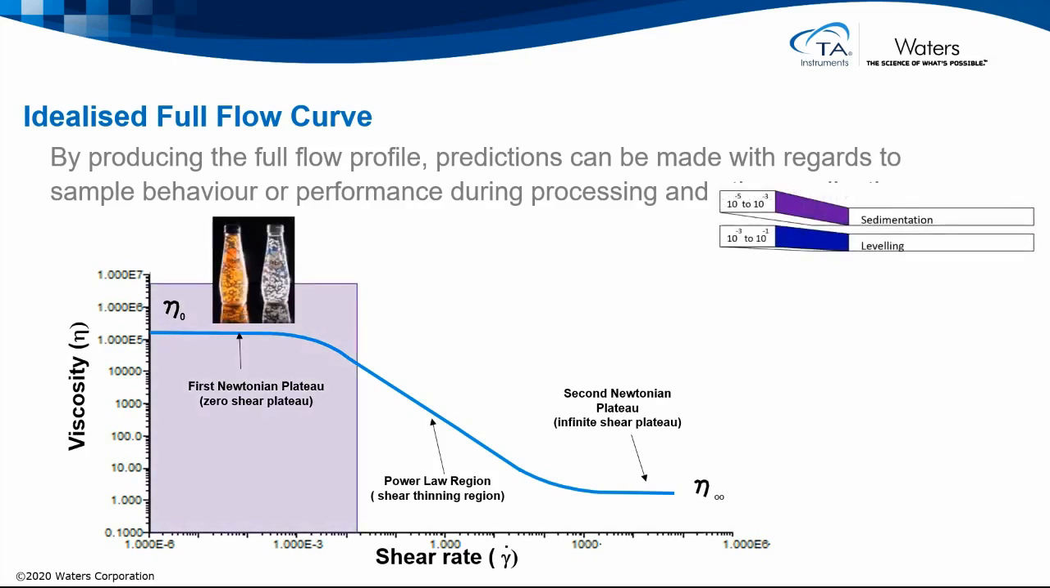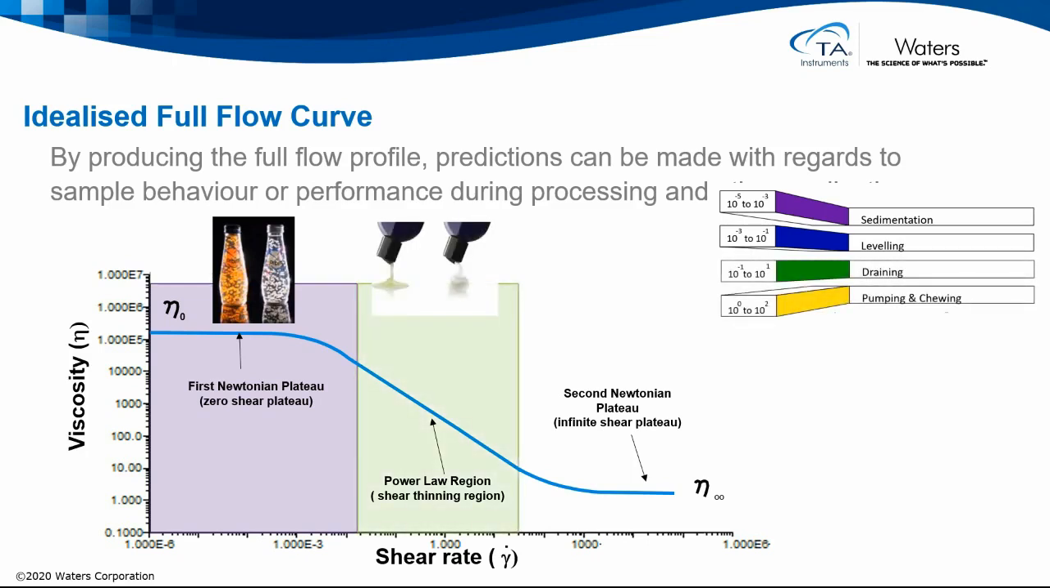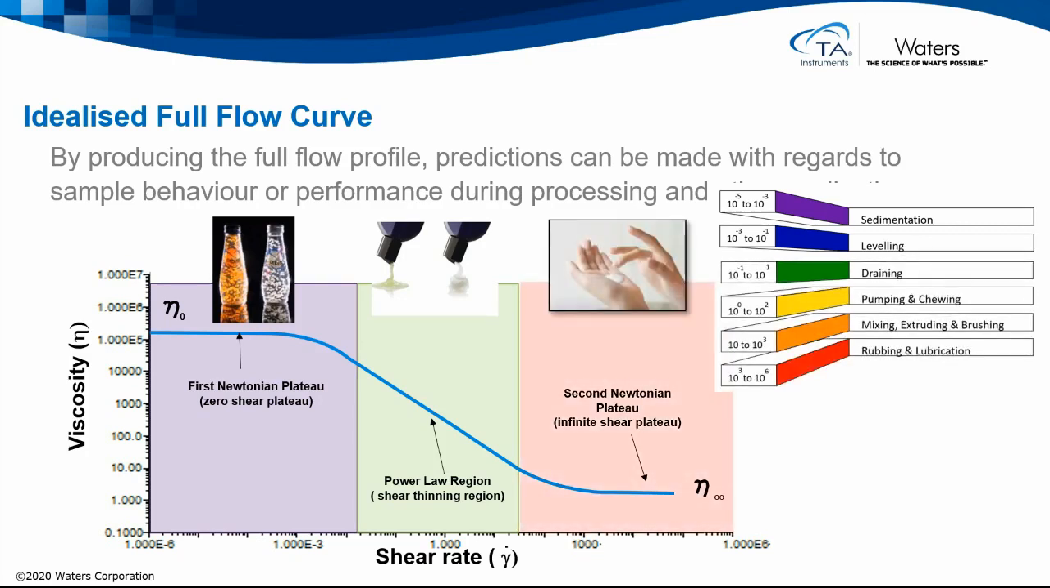Now, if we consider the low end, this is where it's going to be of interest for things like storage, or sedimentation, or leveling processes. The power law region is going to be of interest for predicting draining, pumping, or chewing processes. And at the high shear conditions, we're of course interested in things like mixing, extruding, brush applying, rubbing, or lubrication.